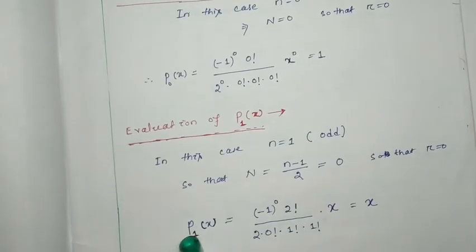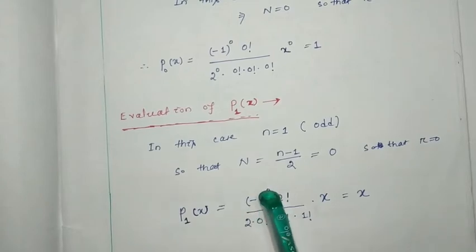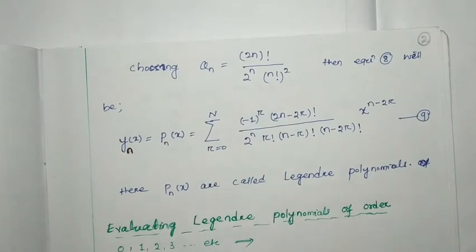And we can get P1(x). So P1(x) will be equal to how much? That means minus 1 to the power 0. It will be better if I write it separately. Wait.